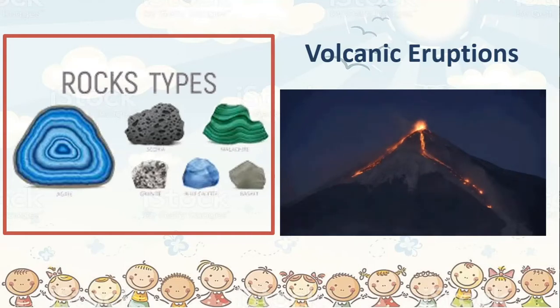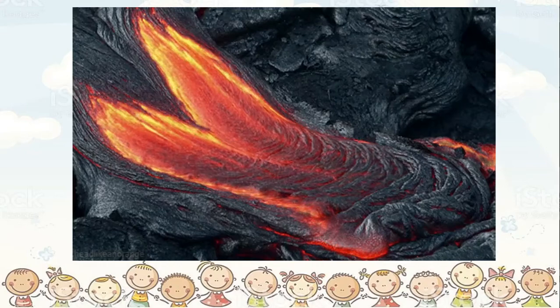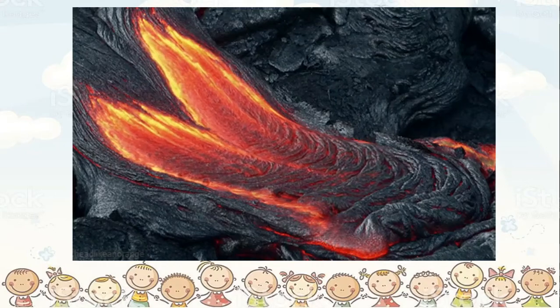Some of these mountains erupt often, and so they are called active volcanoes. Some of them erupt very rarely, and they are called dormant volcanoes. When these volcanoes erupt, something comes from inside the volcano, which means it is coming from inside the earth, isn't it? It is coming out of the surface of the earth through the mountain we call the volcano. Now, what comes out? We usually see this hot mass called lava.